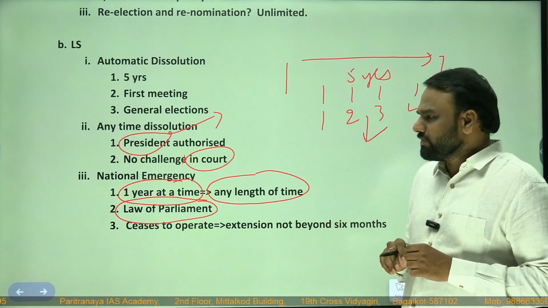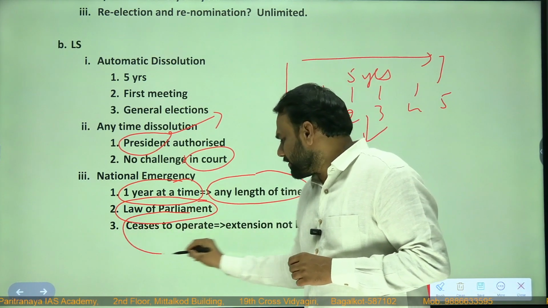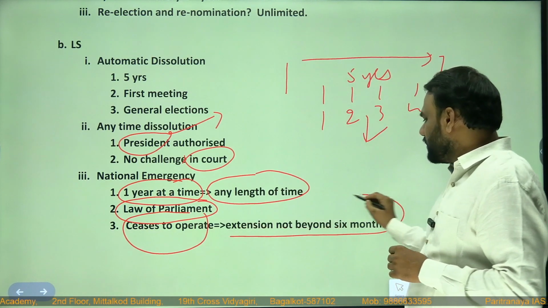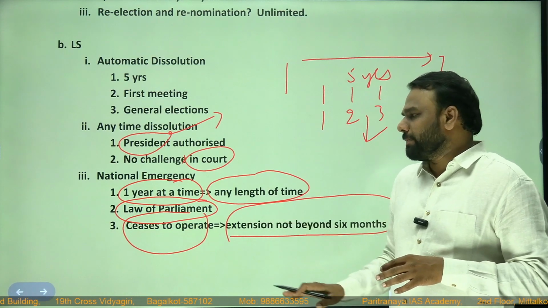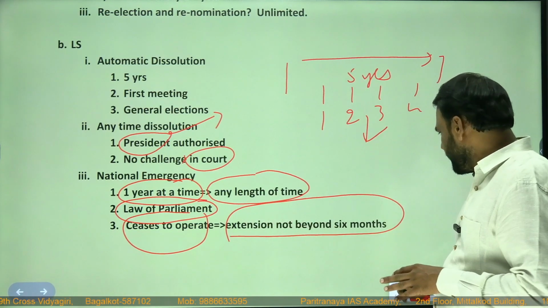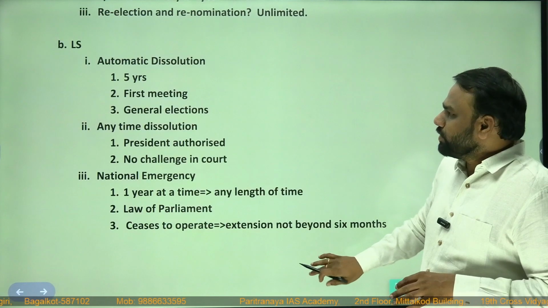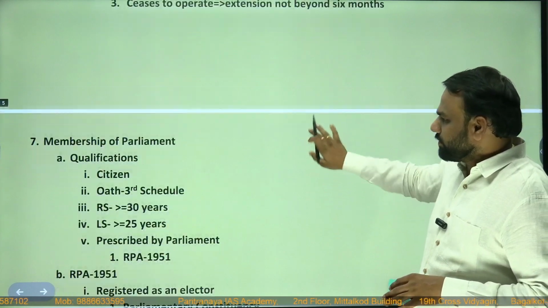Next, it ceases to operate: extension not beyond 6 months. When we start discussing emergency, you'll get a clear picture. For the time being, this much information would be sufficient. So Lok Sabha gets dissolved after 5 years.